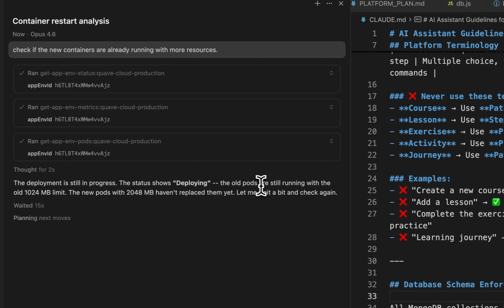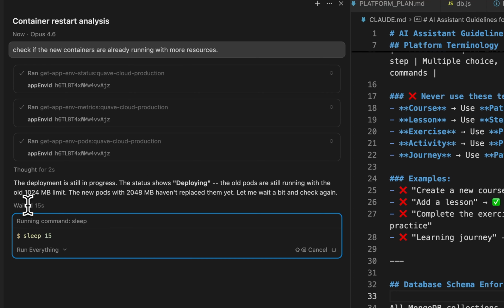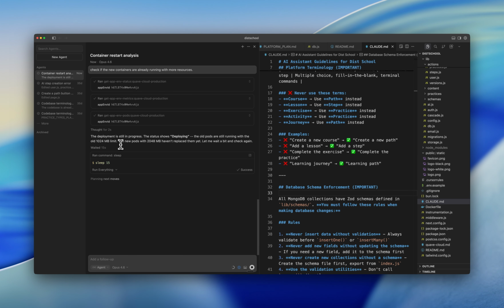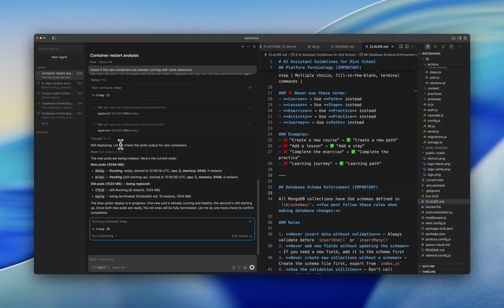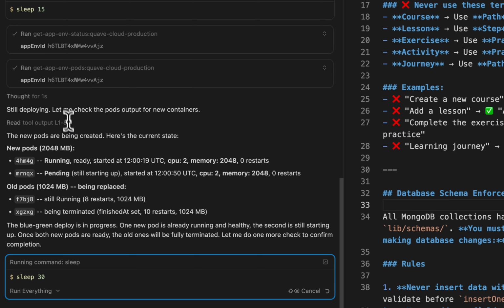It is still deploying because we have health checks and so on. So it's going to try again in 15 seconds. Here it's explaining that we use blue-green, so it's waiting for the new ones. You have health checks that you can also customize the times for, but by default it takes a little bit to make sure all the containers are really good. As this one is still pending, that's why we don't have this one finished. But probably in the next try, all the health checks will be completed for this container as well, and then the deployment is going to be done.